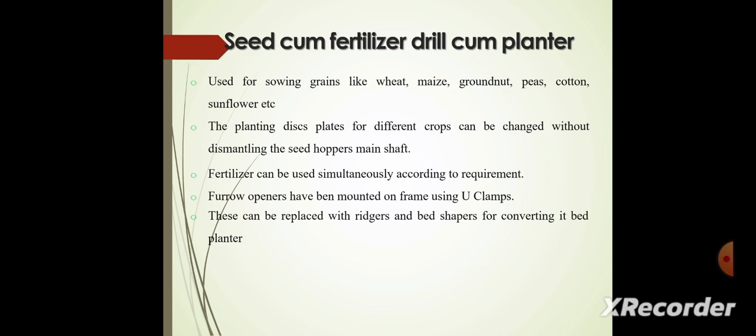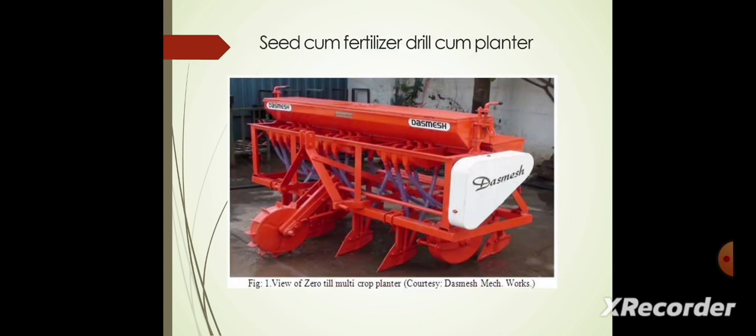The planting disc plates for different crops can be changed without dismantling the seed hopper shaft. The fertilizers can be used simultaneously according to the requirement. Furrow openers have been mounted on the frame using yoke clamps. These can be replaced with a ridger and bed shaper for converting it into a bed planter.